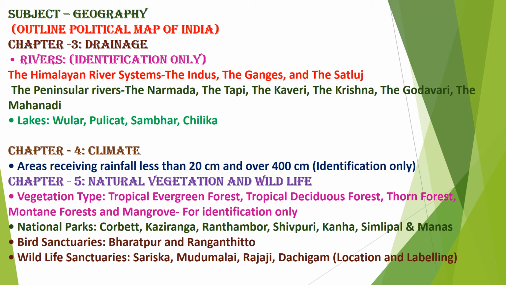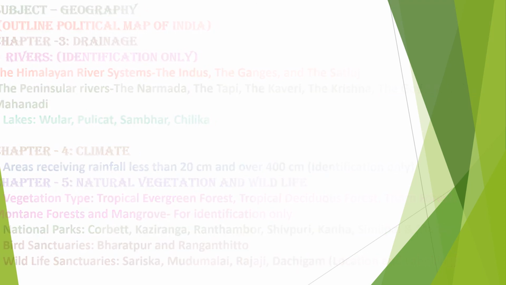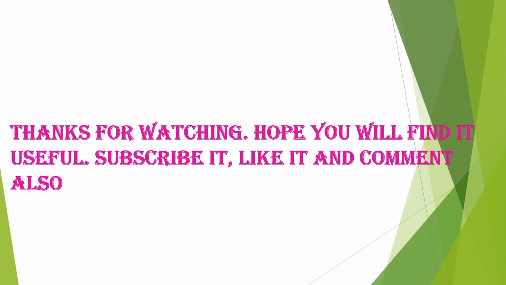It will be for location and labeling only. You will be asked where Kaziranga is situated, and you have to mark that place where it is situated. So these geography maps we will discuss in another video, which will help you to understand it better. Thanks for